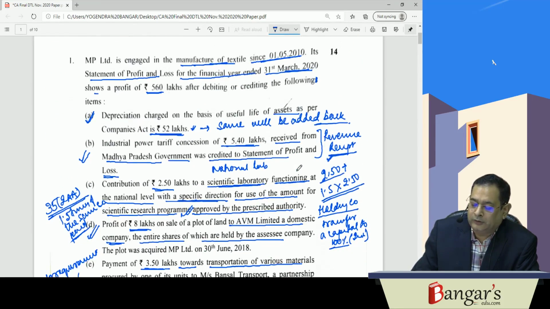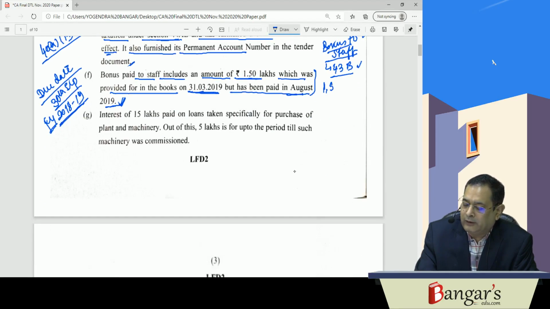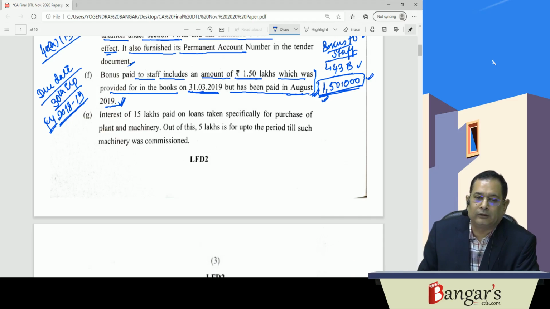In the above information, they are saying after debiting or crediting the following. Now again, in case they have debited this amount which has been paid during the current financial year, 1,50,000, to the profit and loss account, this has been wrongly debited in the sense that it would have been allowed in the earlier year. So here, the profit has been reduced to that extent. Therefore, this was allowed in the earlier year, so adjustments will be required for the same. In case the same has been paid after 30th of September 19, then in that particular circumstance, we have to see the deductibility in this particular year.